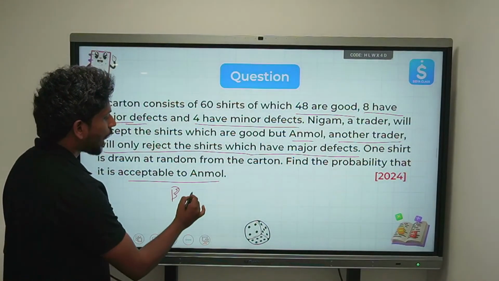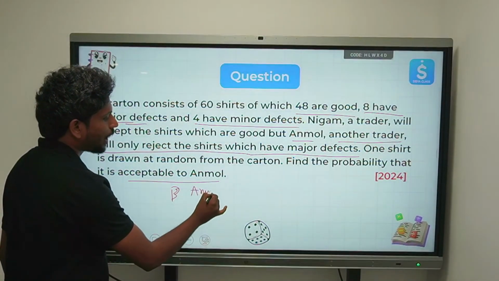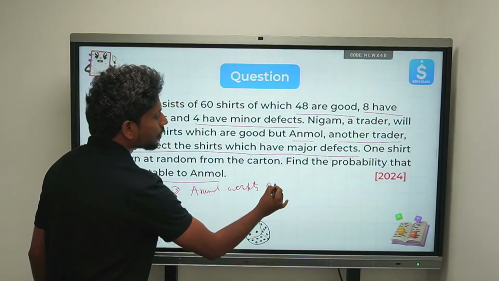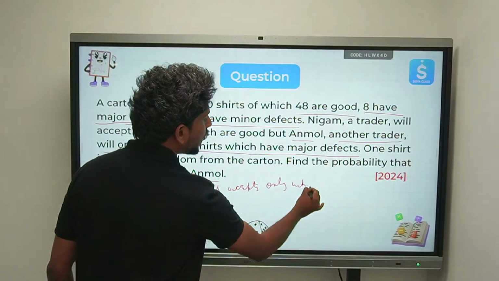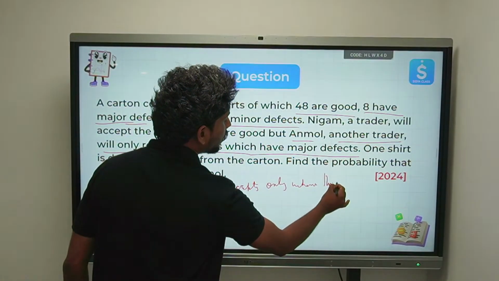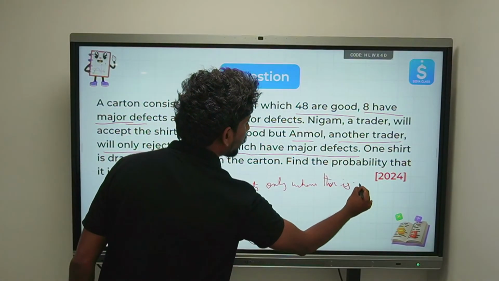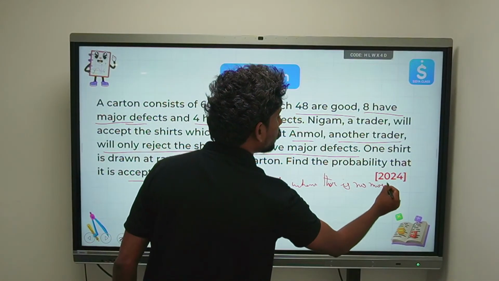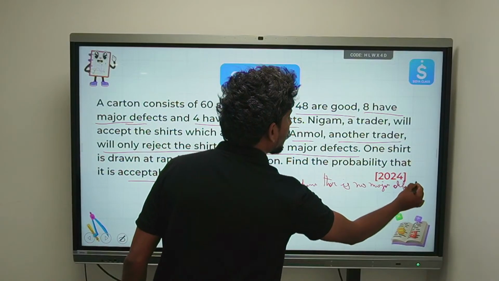First of all, write this: Anmol accepts only when there is no major defect in the shirt.